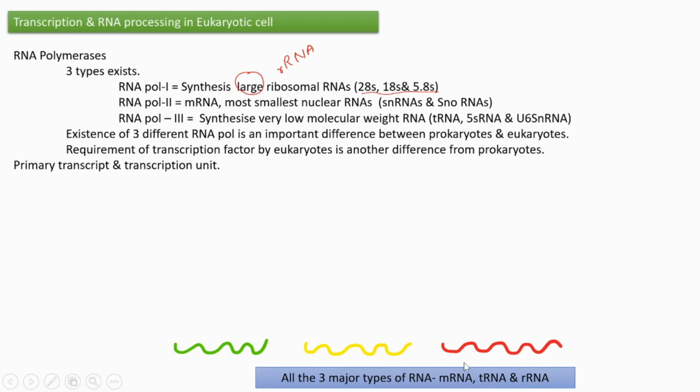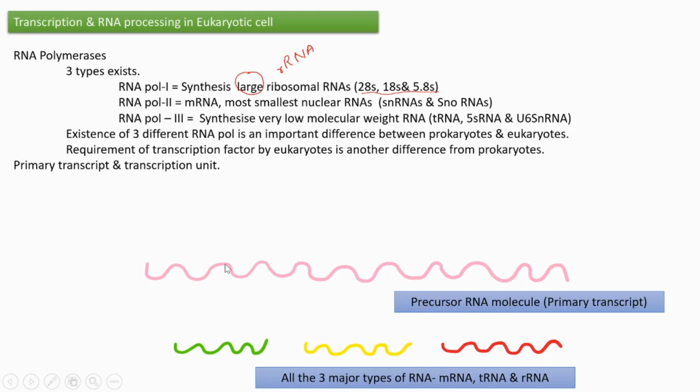All these three types of RNAs are synthesized out of a long precursor RNA molecule, and that RNA molecule is called the primary transcript. It is a longer RNA from which the three different types of RNA are processed and formed. So I think it is very clear to you now what a primary transcript is.